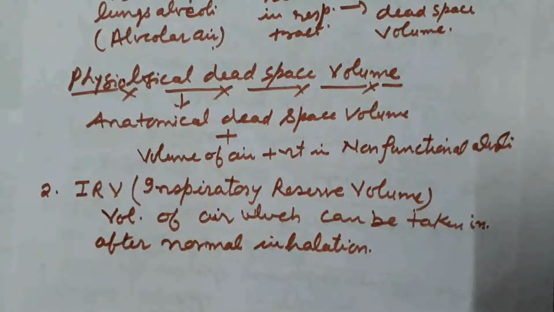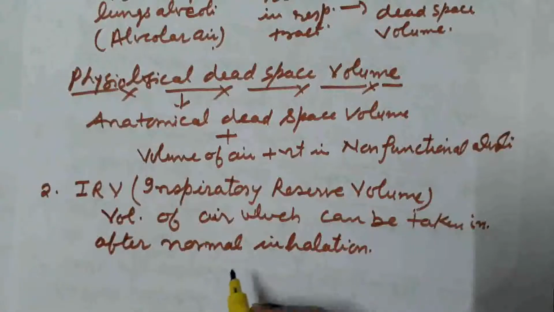In normal inhalation, a person can inhale the tidal volume, and after taking the total tidal volume during normal breathing, one can inhale a further amount of air by forcible inspiration. That additional amount is known as the inspiratory reserve volume, IRV.